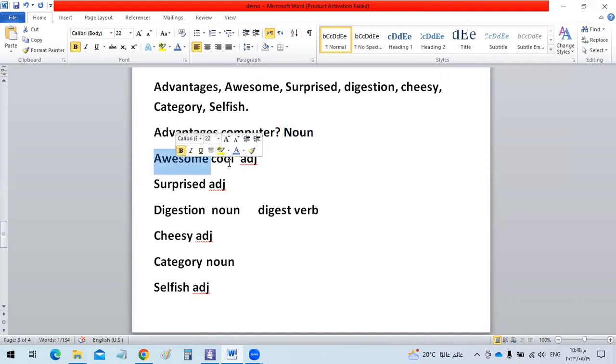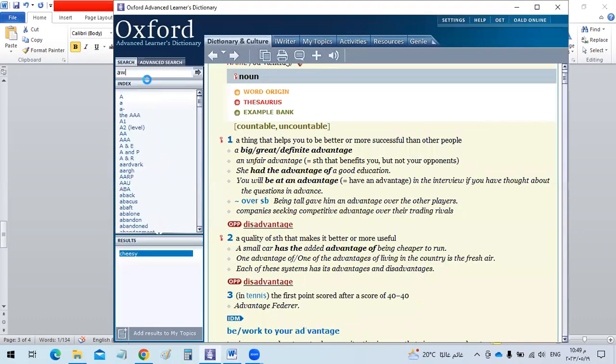The second one is awesome. Awesome means cool. It's an adjective. It's a good thing. Like when you say, this movie is awesome. Oh, I like it. So let's try to understand this in the dictionary. Listen.